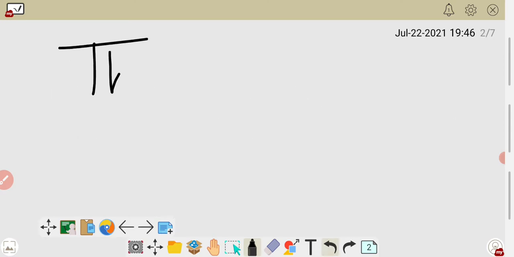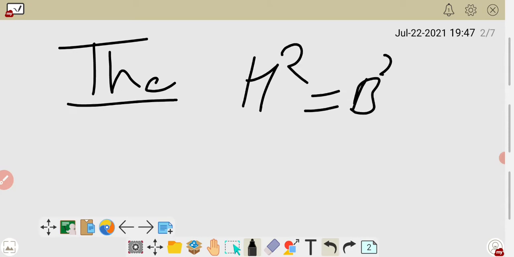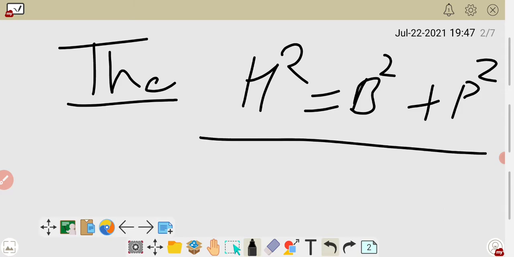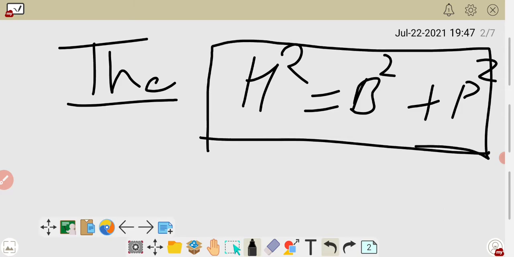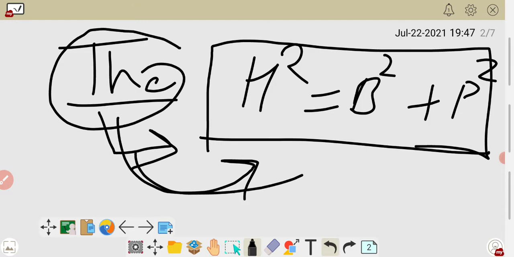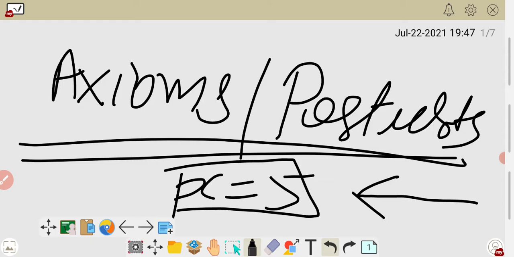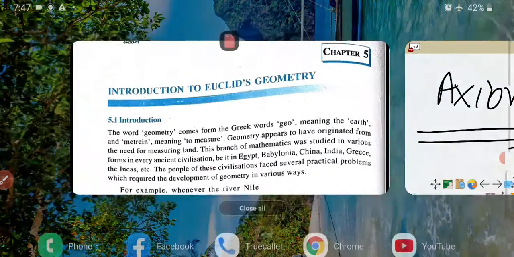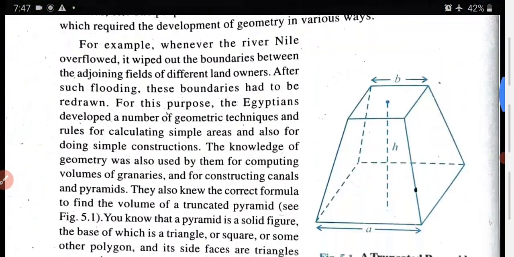And what are theorems? As you study the Pythagoras theorem, hypotenuse square is equal to base square plus perpendicular square. So these are the type of statements for which we need some proof. It means for a theorem you have to use some concept, some logic, some reasoning to derive that relation. Theorems can be proved by using different methods, but axioms and postulates are never proved. They are always considered as a universal truth. Okay, now I am going to explain in detail by using the definition.